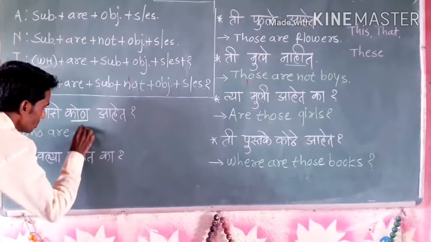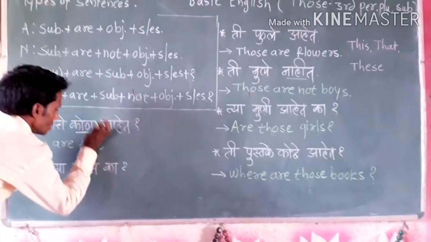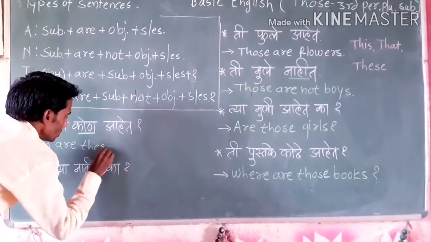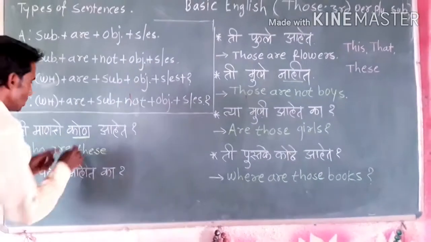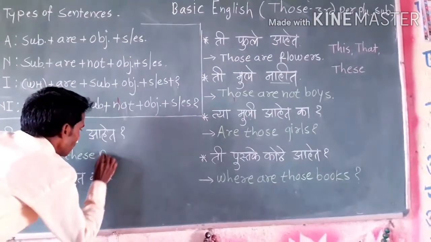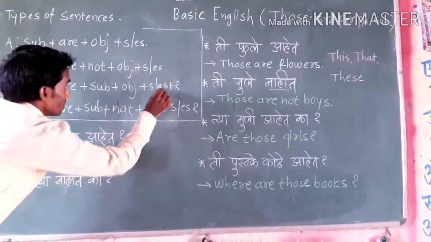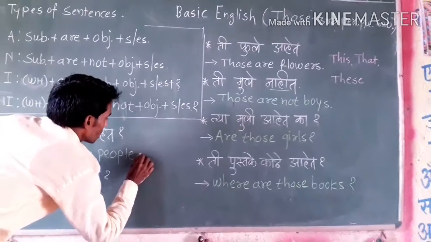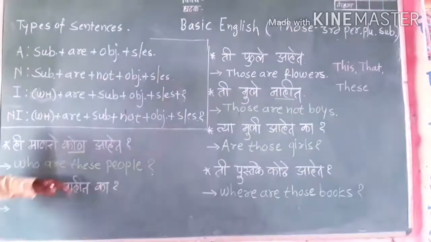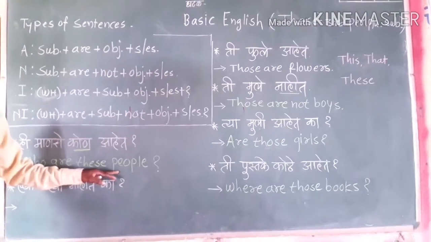Subject is these. Then object people. And the last, question mark. Look, who are these people?